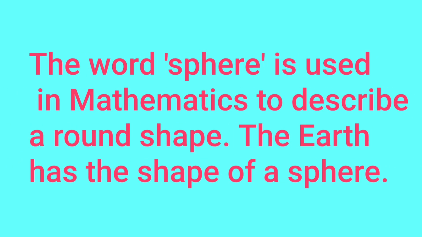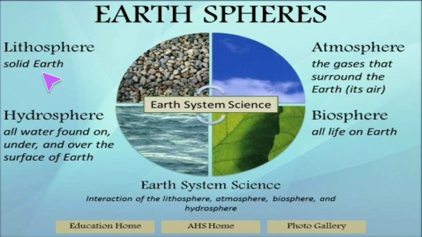Now let us have an idea about the different spheres on Earth. First one, lithosphere, that is the solid Earth, especially soil, rock and everything. Second sphere is the hydrosphere, that is all the water found on, under and over the surface of the Earth. Third sphere is the atmosphere, the gases that surround the Earth, that is the air. Now the fourth sphere, the biosphere, is the area of life. So you will study about each and every sphere in detail this year.